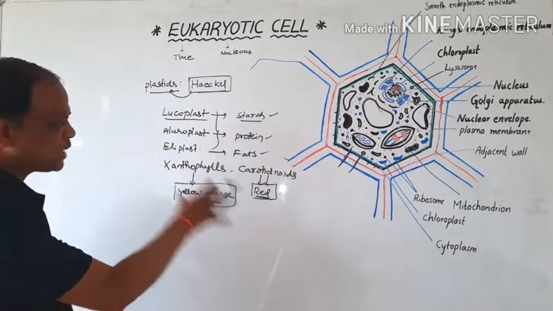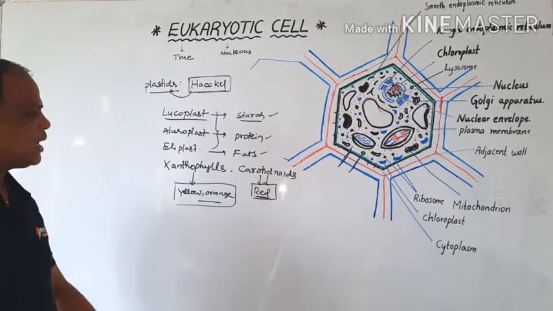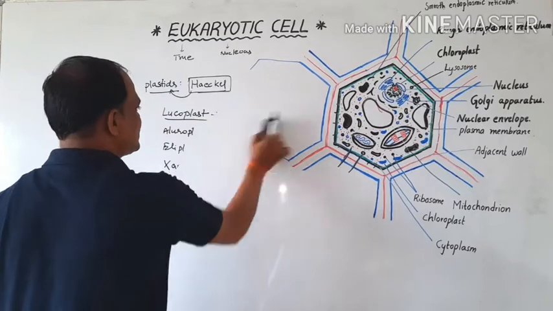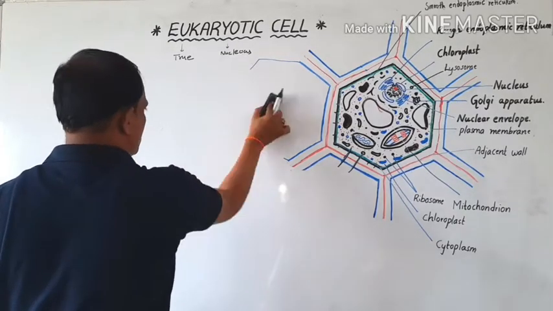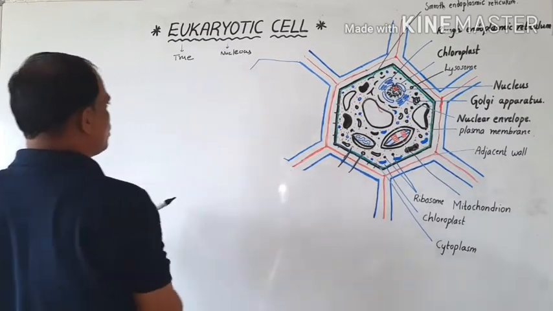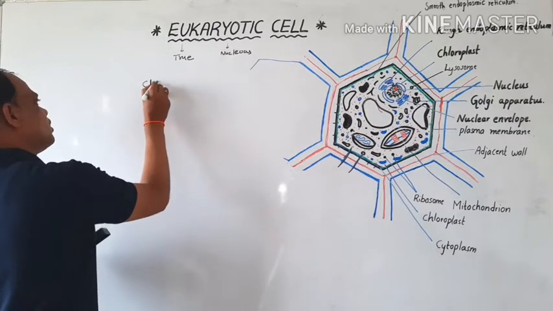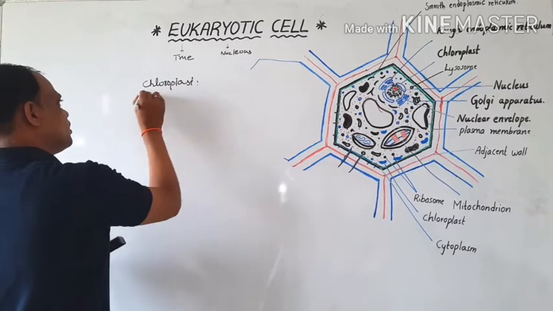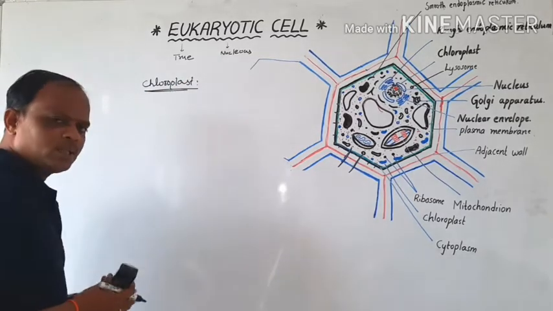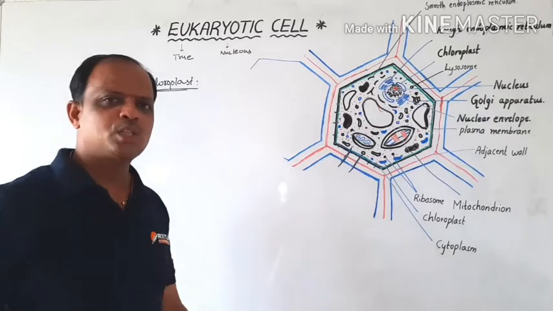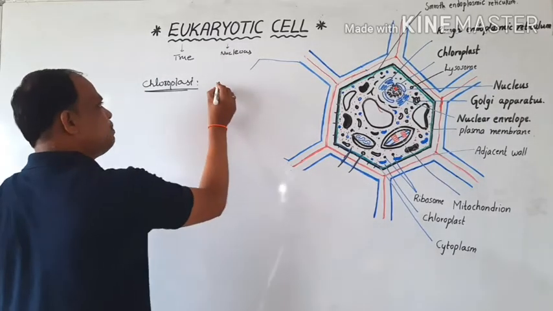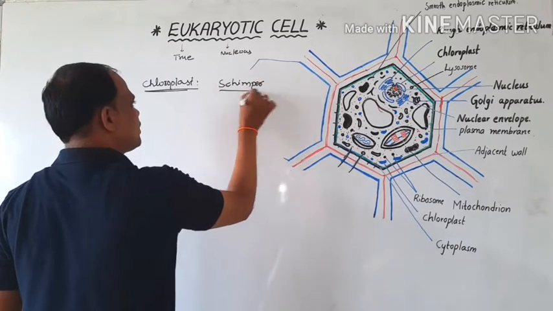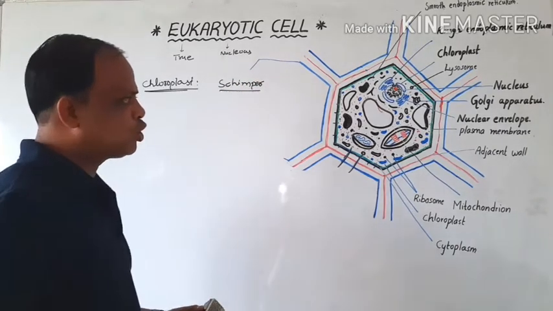Okay, these are two types of plastids, and one more special plastid is present in all living plant cells: the chloroplast. The chloroplast was first discovered by the scientist Schimper.